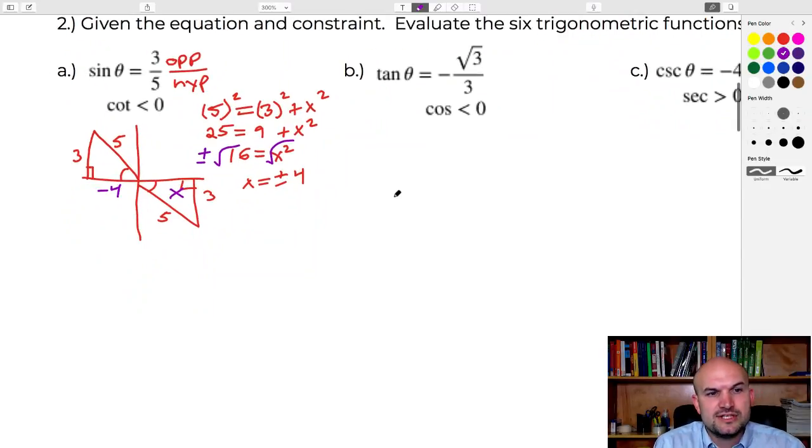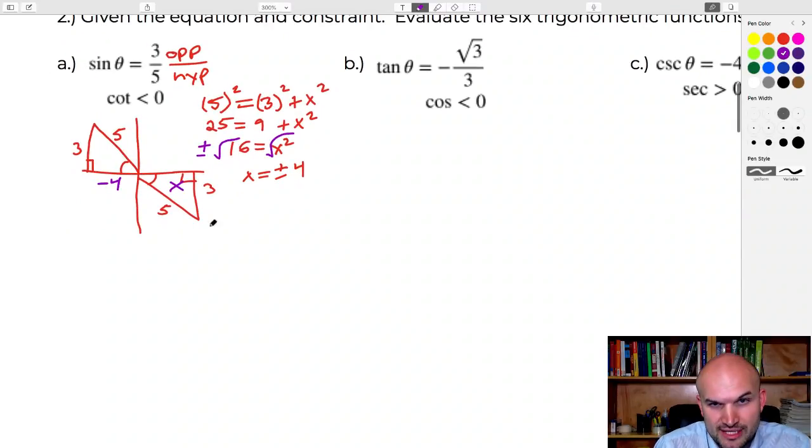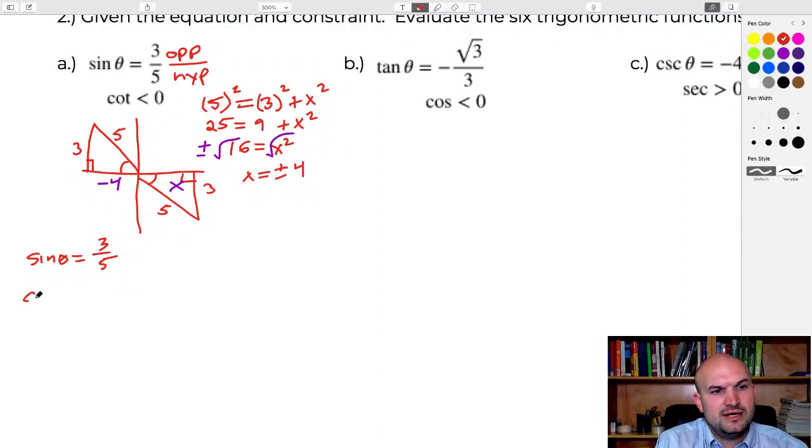All right, so here we have our theta, which is our central angle, and now let's just go ahead and evaluate the 6 trigonometric functions. So I'll have sine of theta is going to be 3 over 5. Let's see, we have cosine of theta, which would be negative 4 over 5. Tangent of theta, which is opposite over adjacent.